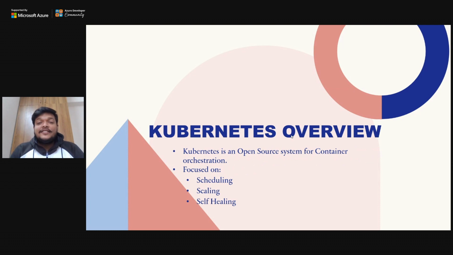Okay, now just focus on the main part of today's session. This agenda is the Kubernetes overview, right? So Kubernetes is entirely a different technology. I can say one can have a whole subject of Kubernetes development because it is entirely a different domain, a different space which you need to understand. And the more you dig into it, the deeper it gets, right?